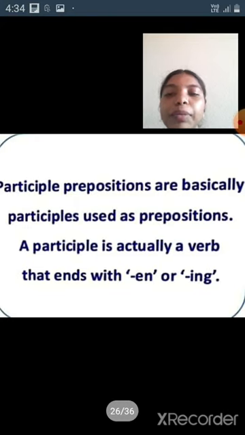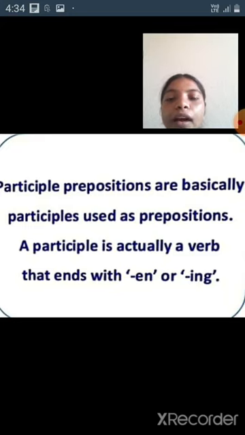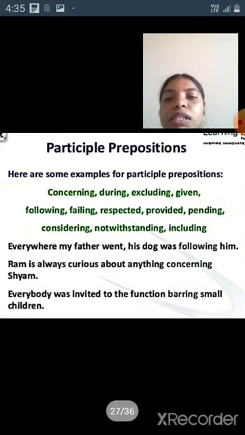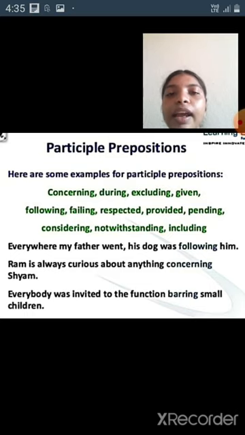Next, participle preposition. Participle preposition definition. Participle prepositions are basically participles used as prepositions. A participle is actually a verb that ends with en or ing. Examples of participle prepositions: concerning, during, excluding, given, following, failing, respecting, provided, pending, considering, notwithstanding, including. These all are participle preposition examples.